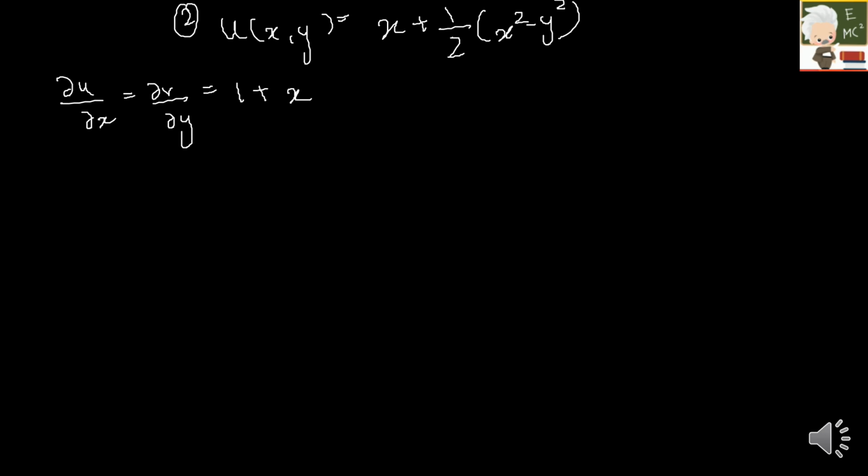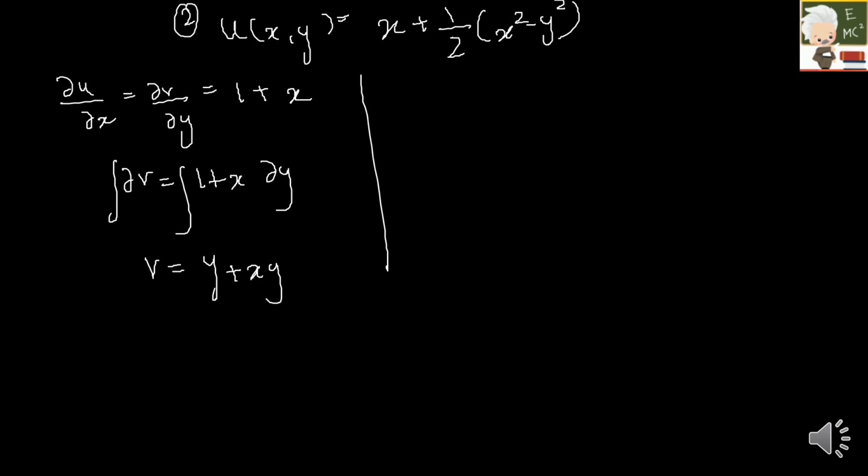It will be 2x by 2, 2 will get cancelled. So ∂v will be equal to (1 plus x) into ∂y. I have to integrate on both sides, so my v will be equal to y plus xy. Let me box it. This is my first term.